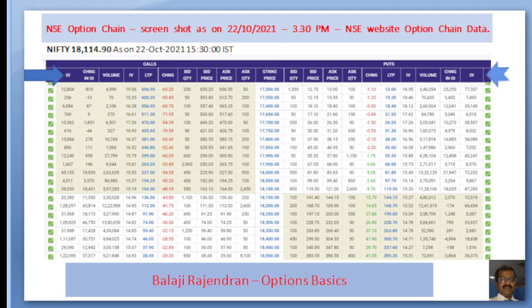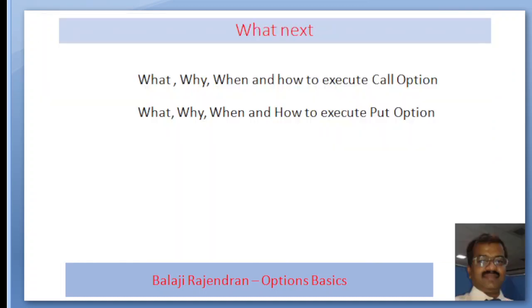And here we are also seeing open interest. The last, in the leftmost column, we call open interest. Similarly, on the right side for the put, it is open interest. So this is a very, very important column. Please make a note. We will be discussing this in detail in subsequent tutorials.